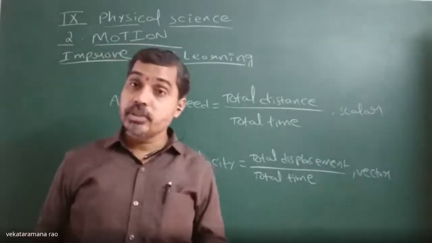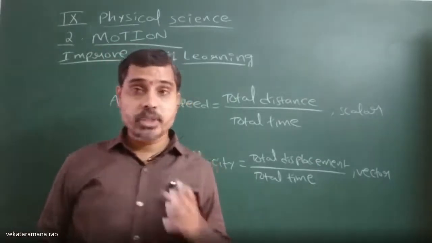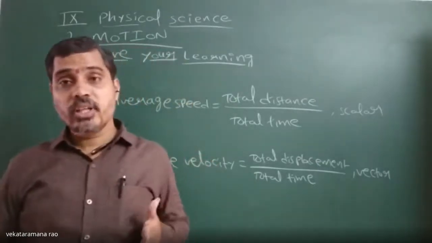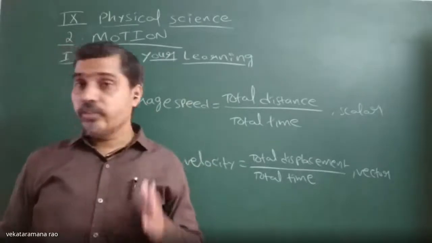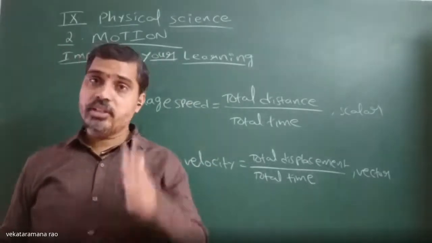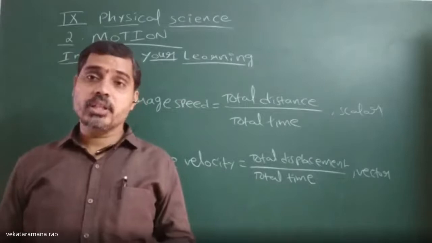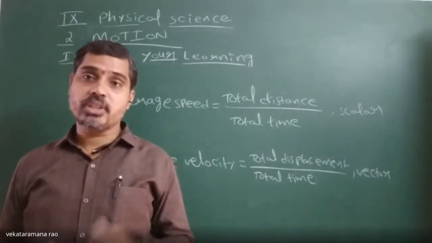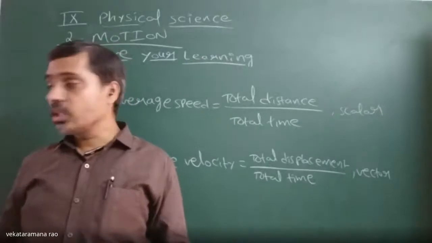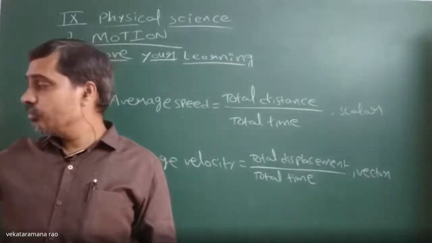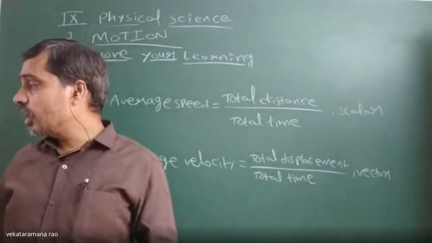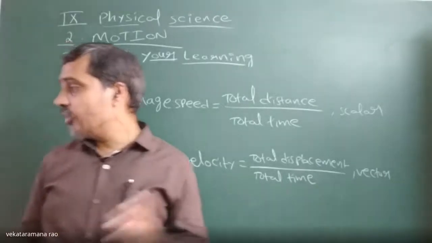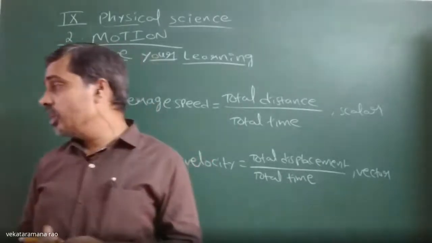When can they be the same? If the object travels in a straight direction, in that case, average speed and average velocity can be the same, or else they cannot be the same.